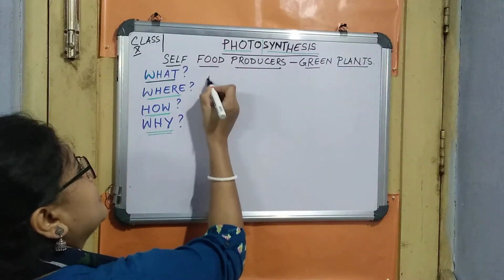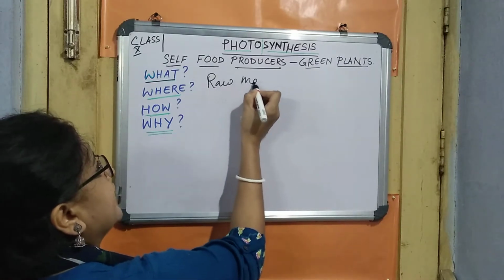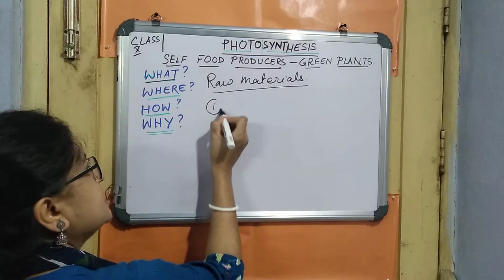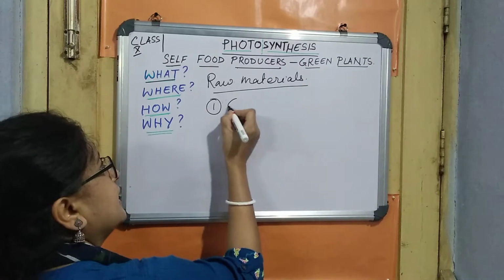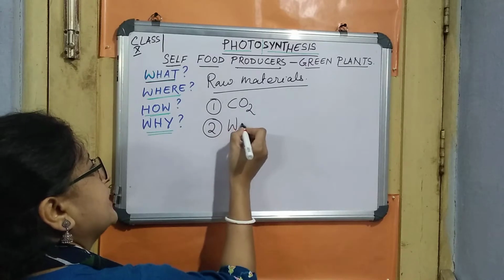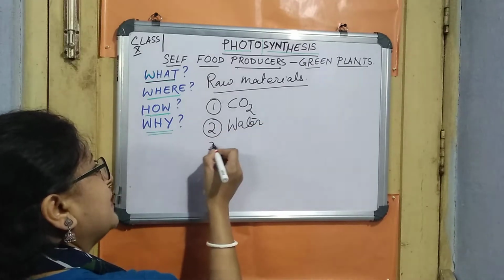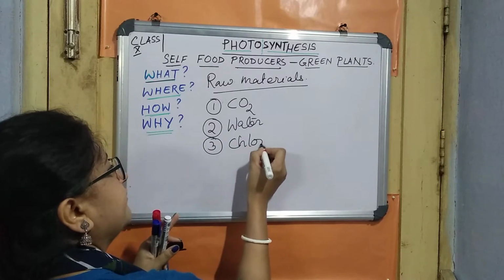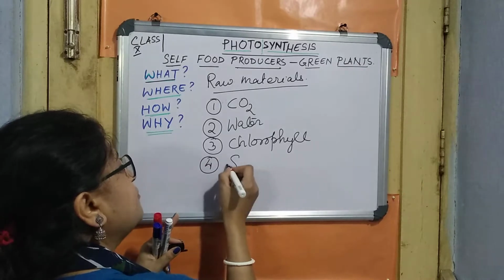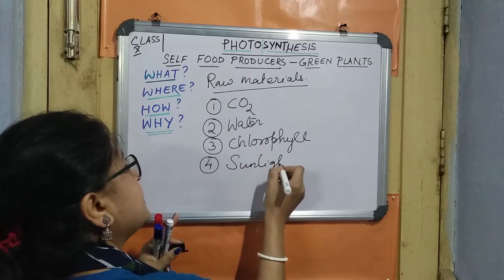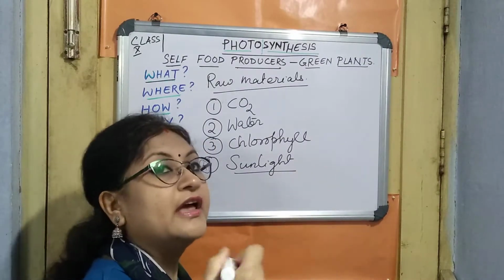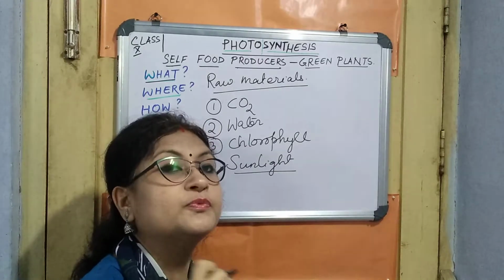Now when we talk about the raw materials, we have to know what are the things needed. It's very important to know the raw materials. Number one, which is needed for photosynthesis, is carbon dioxide, right? Next, the raw material which will be needed is water, followed by chlorophyll, and obviously what is important, that is sunlight. Though sunlight is not considered a raw material, sunlight is considered a part of energy.